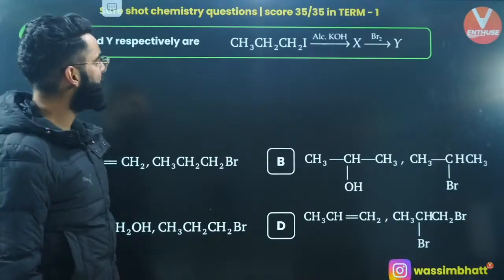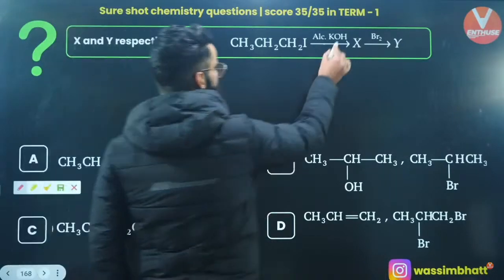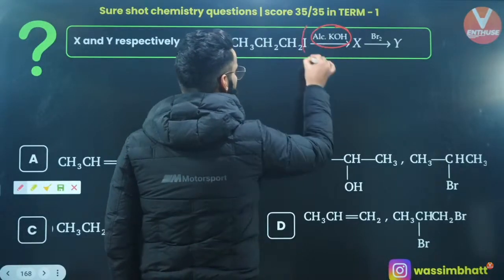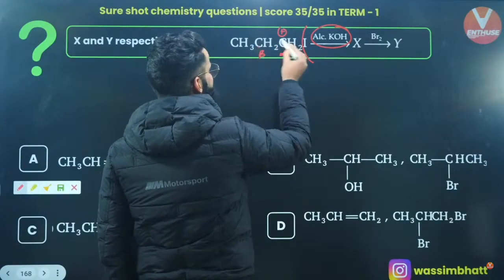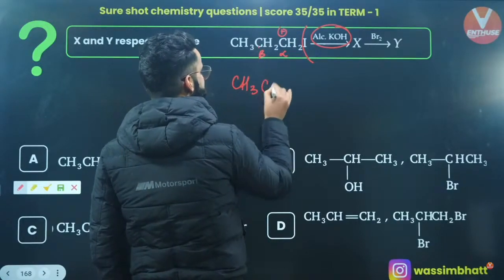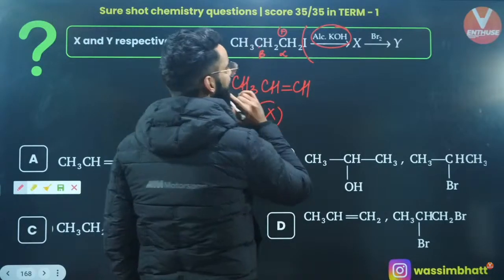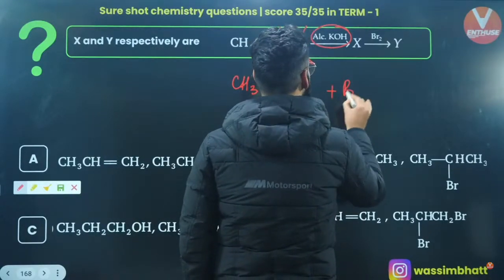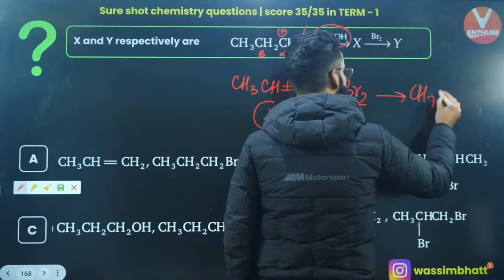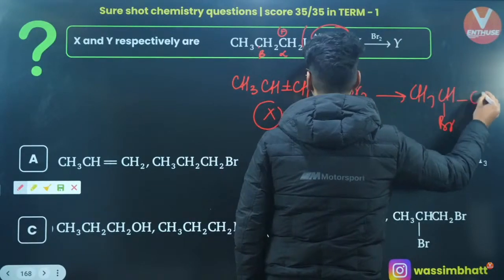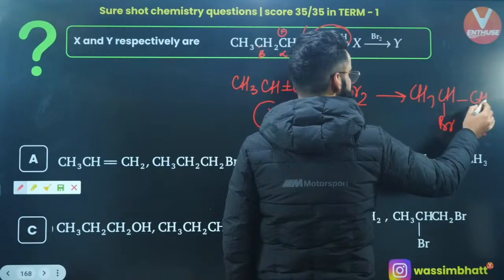Okay, X and Y respectively are. You are using alcoholic KOH, right? So first of all, remove this I negative. There will be a positive charge over here. This is alpha carbon. This is beta carbon. From beta carbon, just take H positive out. So you'll be getting the final product as CH3, CH, double bond, CH. This is your X. Now this X on reaction with Br2, what you'll be getting? Just break this double bond. If you break this double bond, you'll be getting CH3, CH, with this carbon 1 bromine will get attached. With the other carbon, 1 more bromine will be getting attached, right? Yes? Correct?